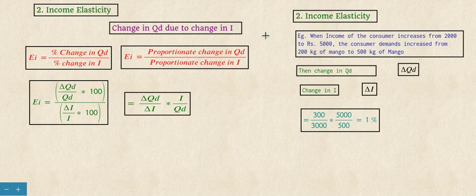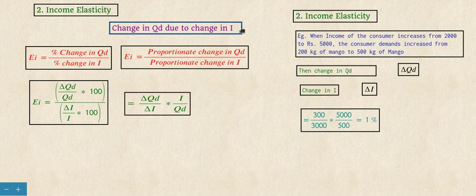When a person earning 5,000 purchases less, the quantity demanded will be low. When his income increases from 5,000 to 50,000, he will purchase more, that is the quantity demanded will be more. So there is a positive relationship between the quantity demanded and income.